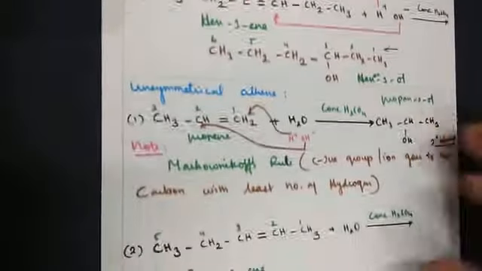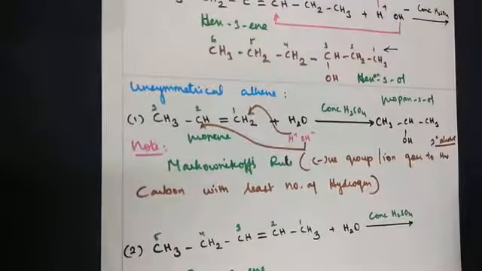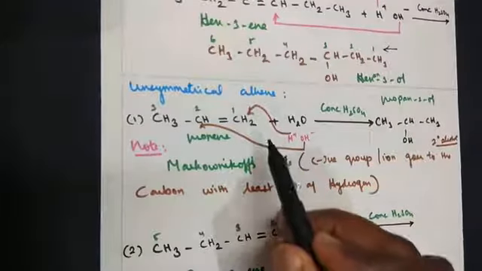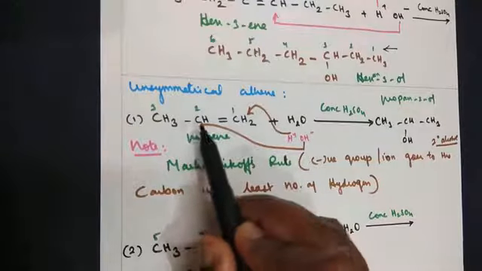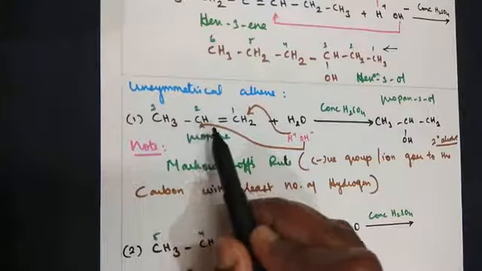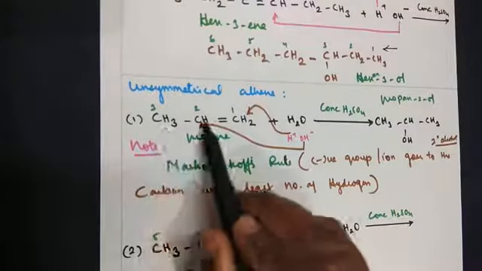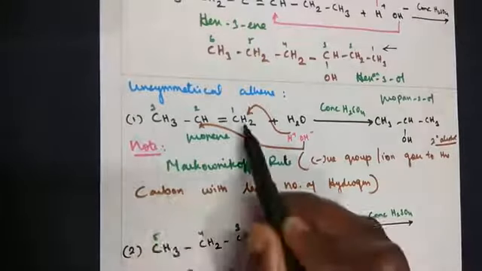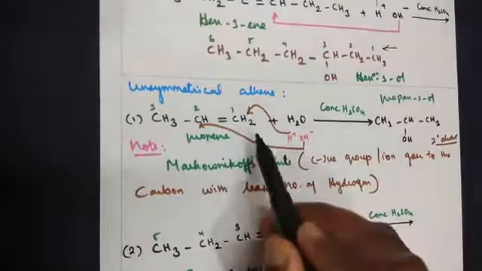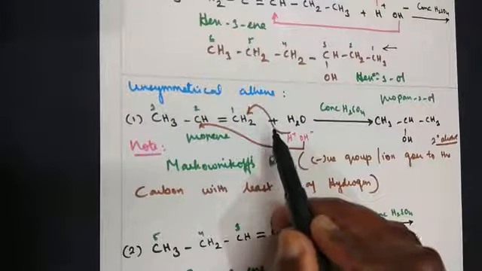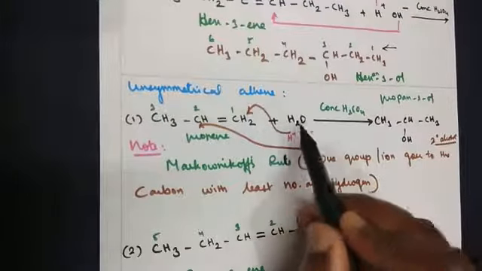Let's move on to unsymmetrical alkene. Now I told you unsymmetrical, when we say either side of the double bond, the number of carbon atoms are not balanced, not equal. Here you have towards your left 2 carbon atoms, towards your right you have only 1 carbon atom. Here again, acid catalyzed hydration, we treat alkene with water.